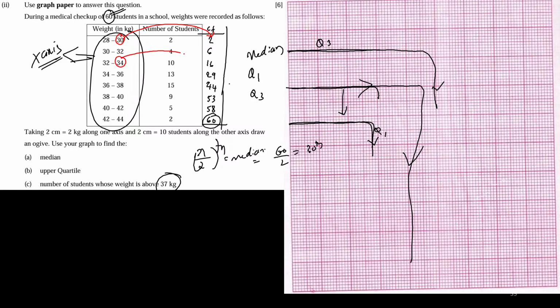And you are not supposed to use a scale. These are the precautions you need to take. Don't use a scale to join the plotted points.